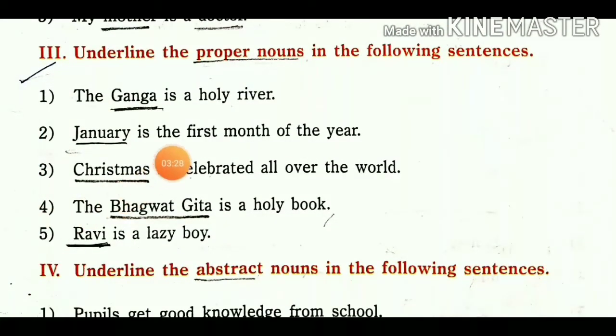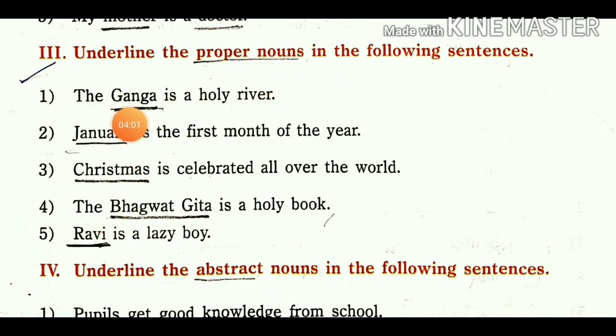The next, third number: underline the proper noun in the following sentence. So there is a proper noun we want to find out. I have already underlined it. So Ganga, January, Christmas, Bhagavad Gita and Ravi, those are particular things, persons or places, so we can call them proper nouns.